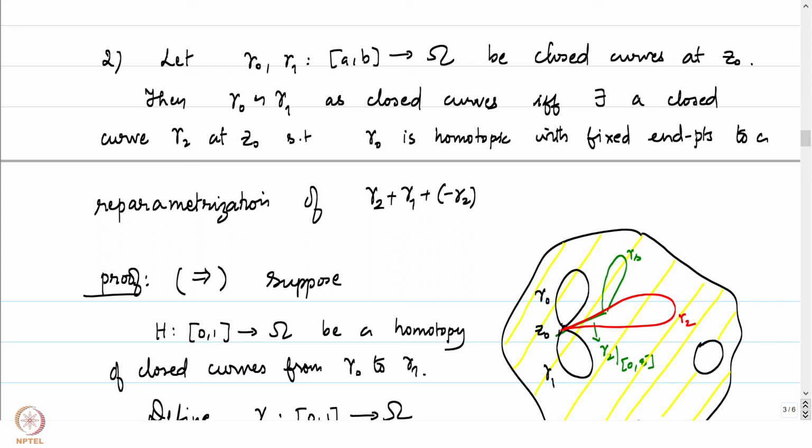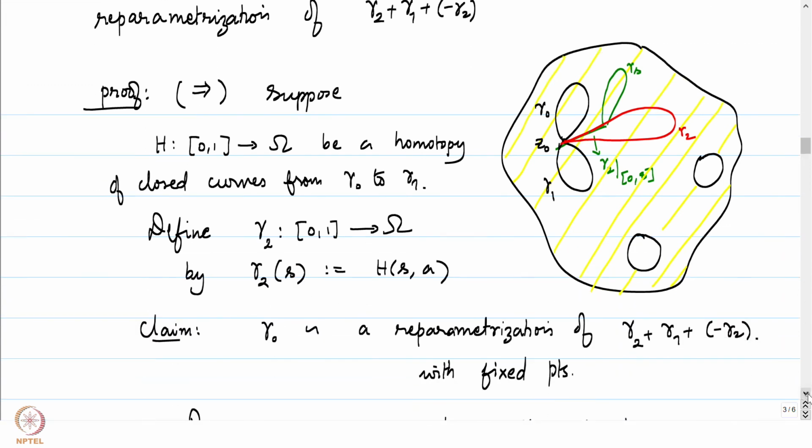The first thing to note is that if gamma 0 is homotopic to gamma 2 plus gamma 1 plus minus gamma 2 with fixed endpoints, then in particular it is also homotopic as closed curves. And we just noticed in the first property that being homotopic is an equivalence relation. By transitivity, it is enough to show that gamma 2 plus gamma 1 plus minus gamma 2, or a reparameterization of that, is homotopic to gamma 1. Let me write that down.